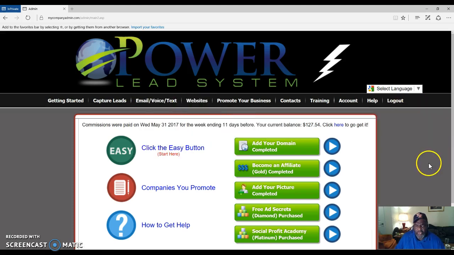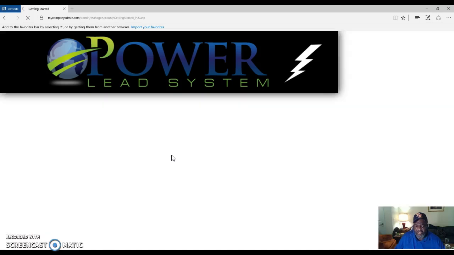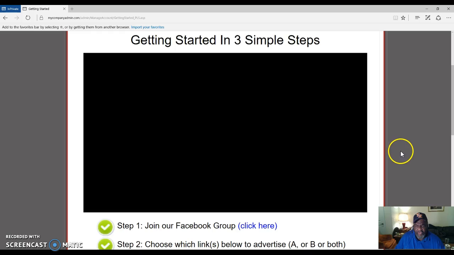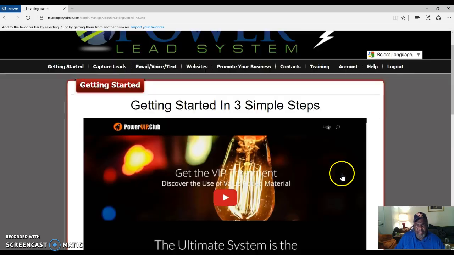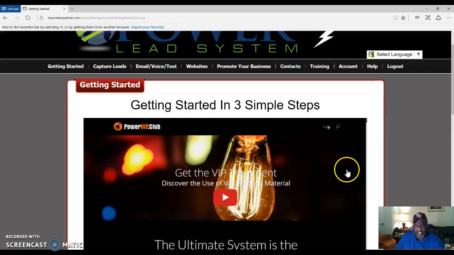And what you want to do, once you get started, you have checked out the Start Here button, and you know that you got two links, referral link A or referral link B, which will promote Lead Lightning. Lead Lightning is the beginning of the Power Lead System, and it's a capture page and an autoresponder.